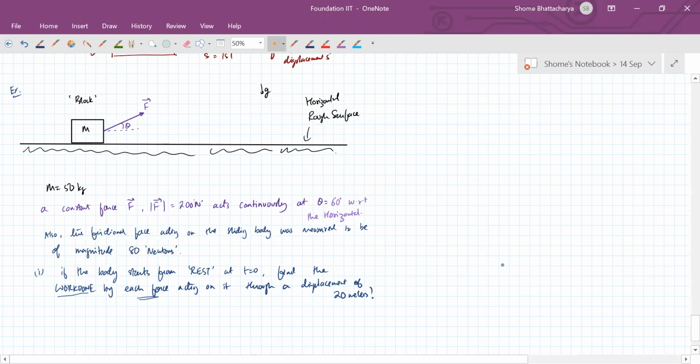And then we have to use this formula: work done by a certain force will be force into displacement into cos of the angle between them. So we have to apply this formula not just for this force F, but for all the various forces which are acting on the body. Okay.